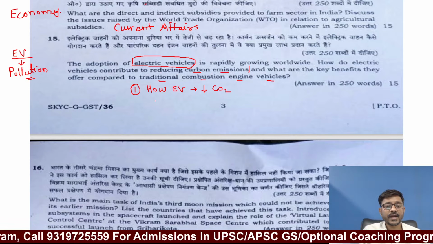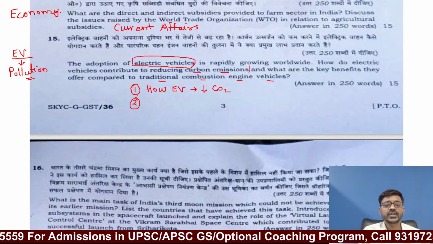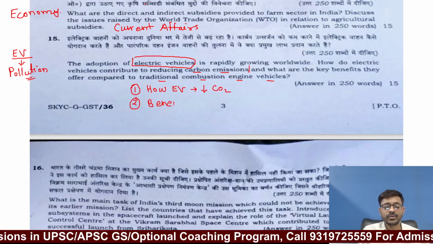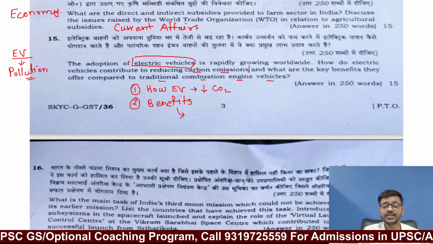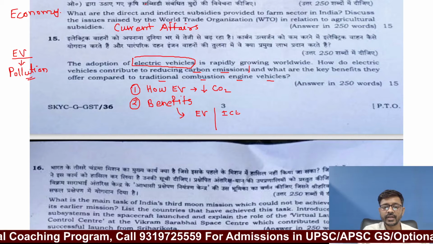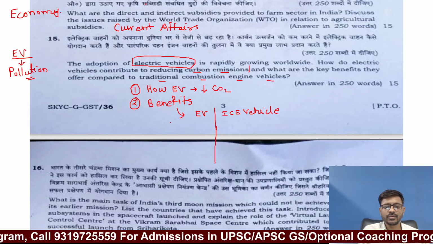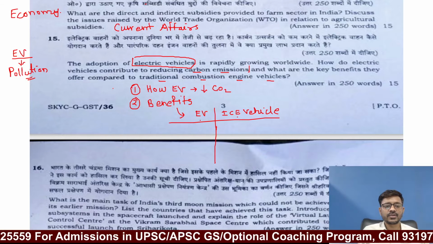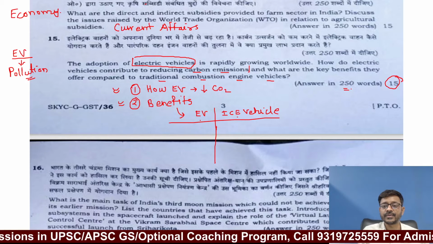Then the second part of this question is, what are the key benefits they offer compared to traditional combustion engine vehicles? Now you need to compare. They are not asking you what are the benefits of electric vehicles, they are asking you what are the benefits of electric vehicles against internal combustion engine vehicles such as petrol and diesel vehicles. So you need to compare these benefits of electric vehicles and ICE. So these are the two parts of this question, which was asked for 15 marks and 250 words.